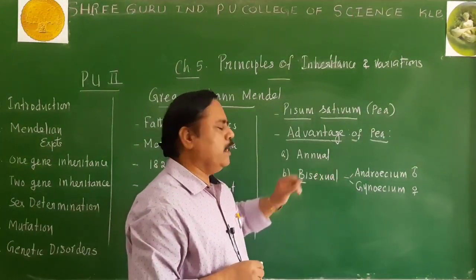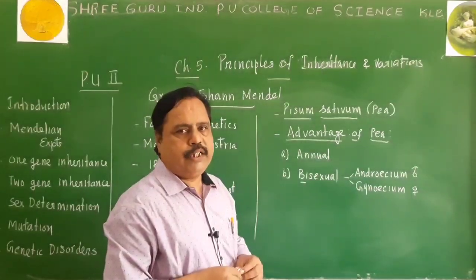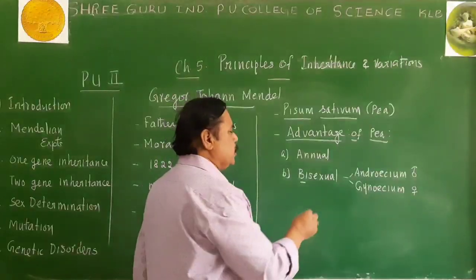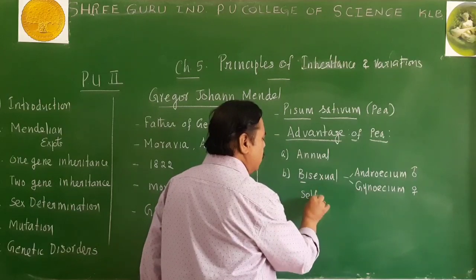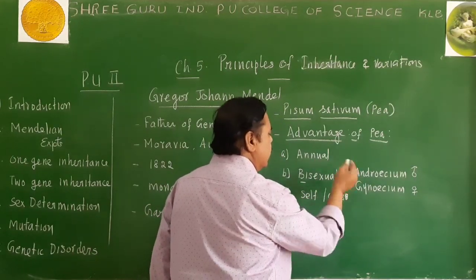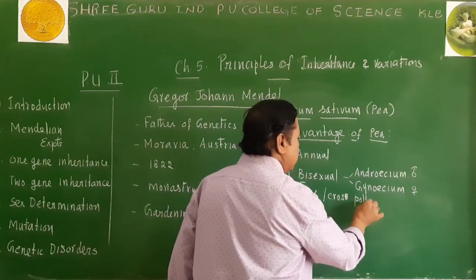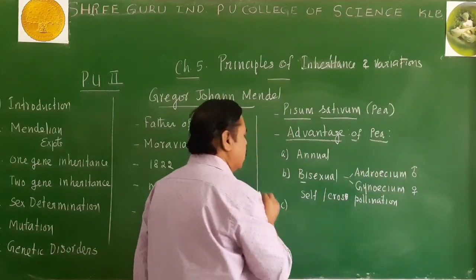What is the advantage of using a bisexual flower for genetical experiments? With the help of a bisexual flower, you can perform either self-pollination or cross-pollination, depending upon our requirement.